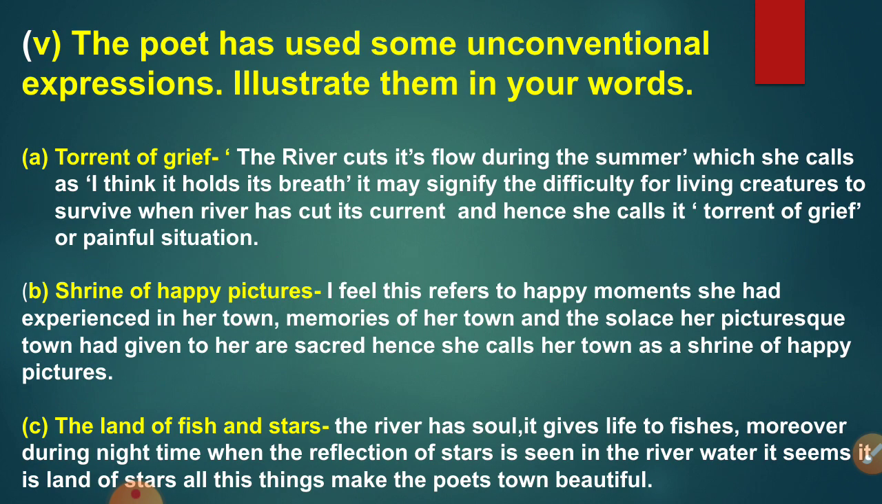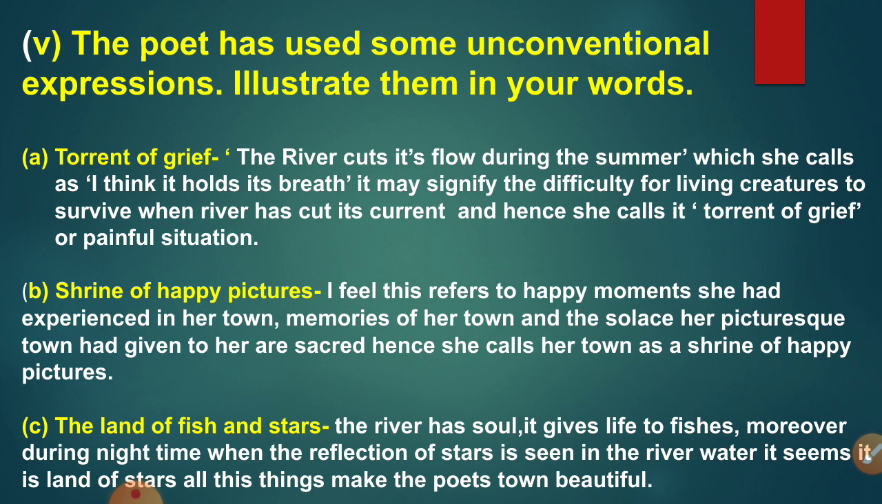Now next activity is: the poet has used some unconventional expressions. Illustrate them in your words. The first unconventional expression is torrent of grief. This reference comes in the third stanza. What it means is that the river cuts its flow during the summer, and that is what she calls, I think, it holds its breath. It may signify the difficulty for living creatures to survive when the river has cut its current, and hence she calls it torrent of grief, or a painful situation for those creatures.